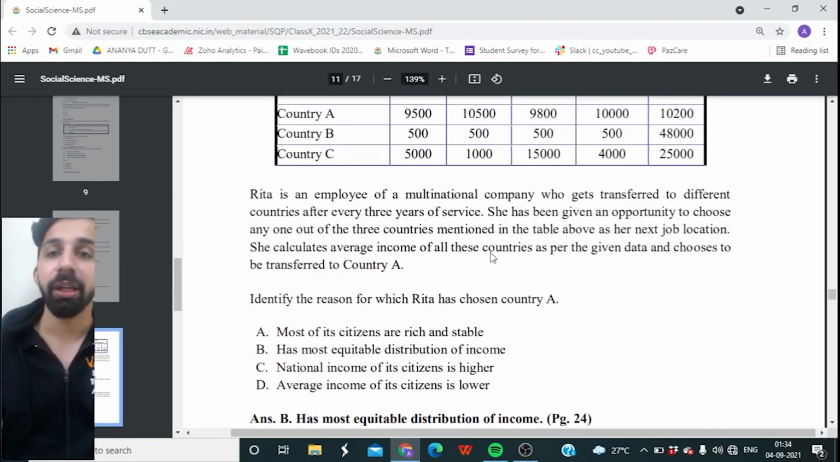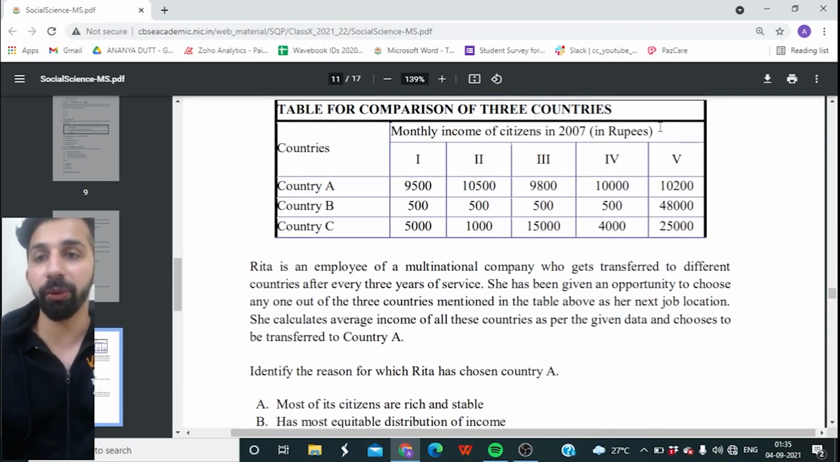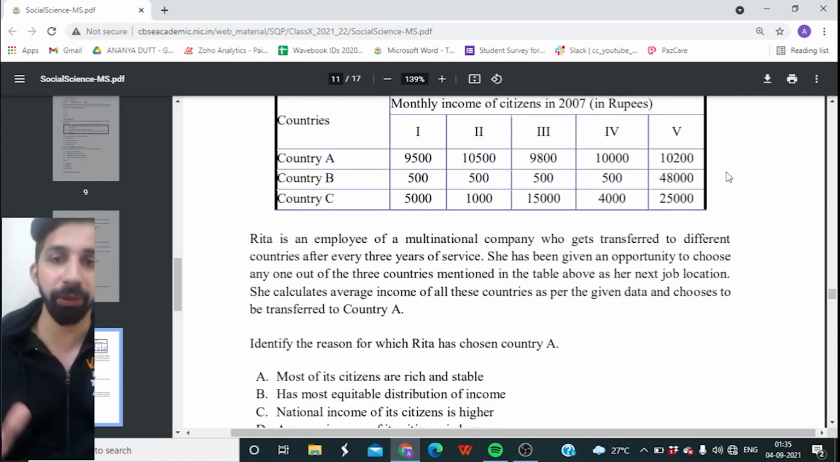You can see, guys, if you find out the average income, it will be same, but it is almost equally distributed. Okay, no one is so rich or so poor in country A, but look at country B and C. So inequality, guys. You can see the inequality.